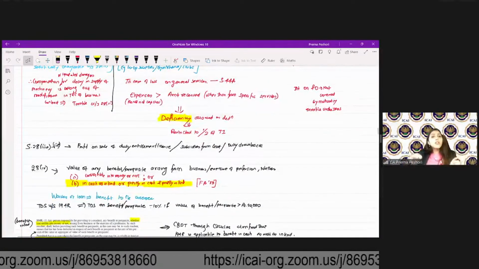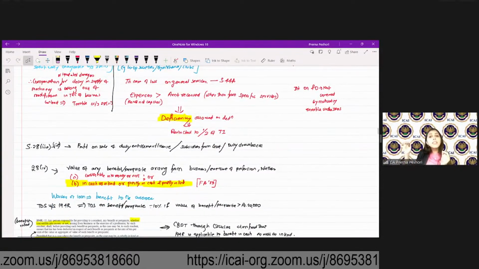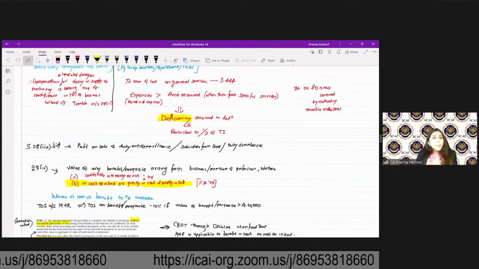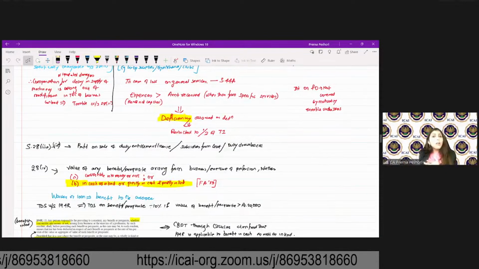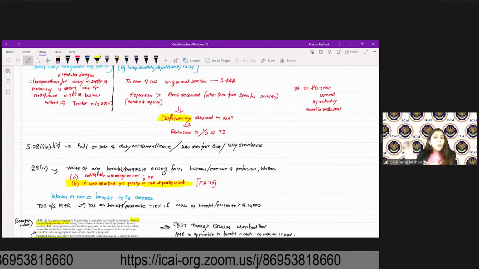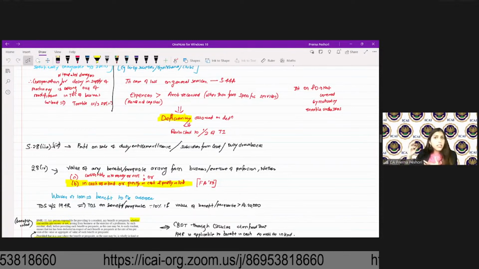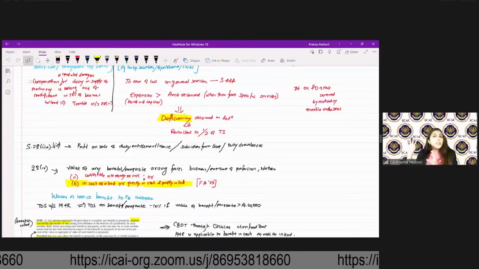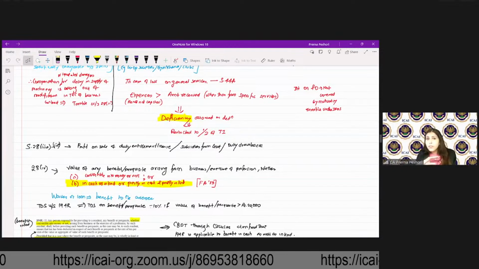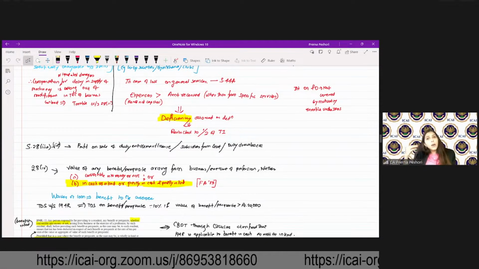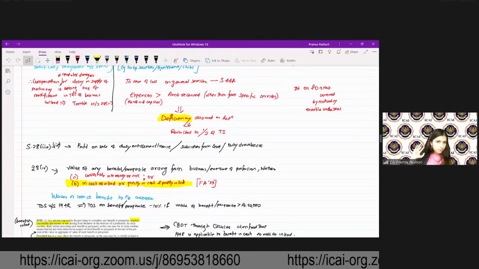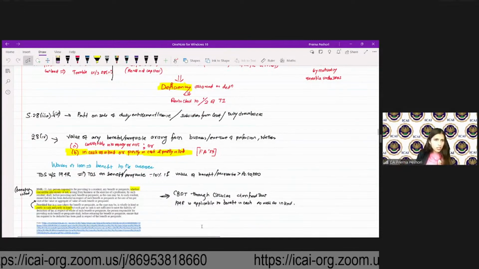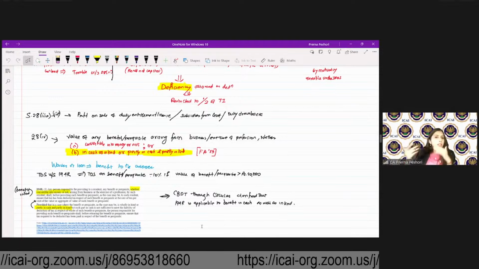28(4) talks about the value of any benefit or perquisite arising from business or exercise of profession, whether convertible into money or not, or in cash or in kind, or partly in cash, partly in kind. This is the FY 2023 amendment. So even cash benefits, earlier there was a judgment of the Supreme Court which said cash benefits are not covered under 28(4), but now it says even that is covered. For example, waiver of loan is a benefit to the assessee. If a loan is waived, that will be taxable under 28.